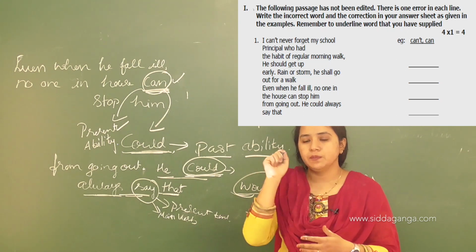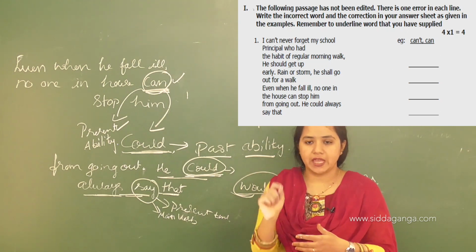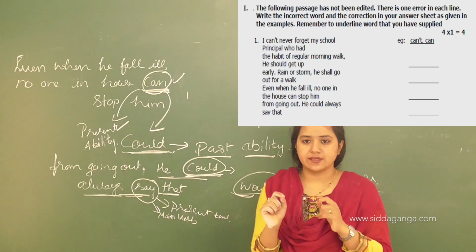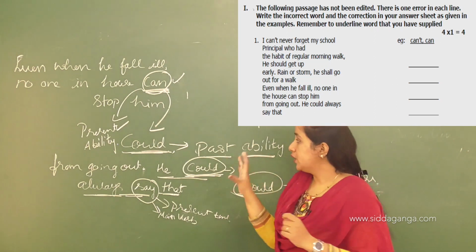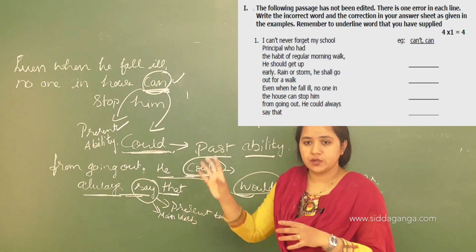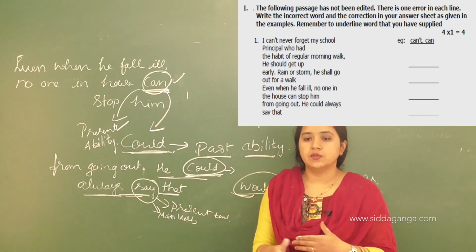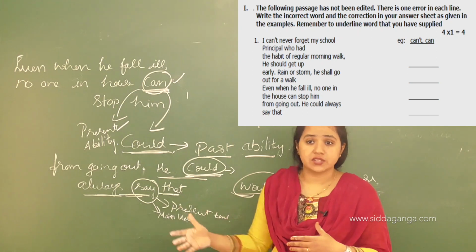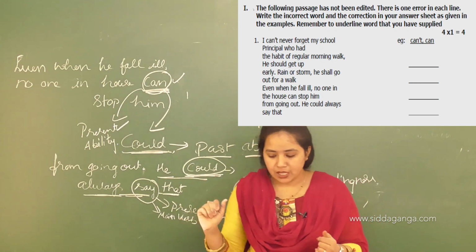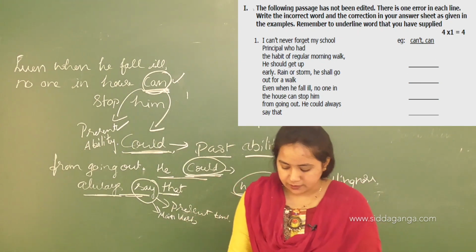So there you will get the exact errors, if you know the proper rules, whatever I have told you. So there you will find out easily what the errors are and what the corrections are that you need to write there. Okay.